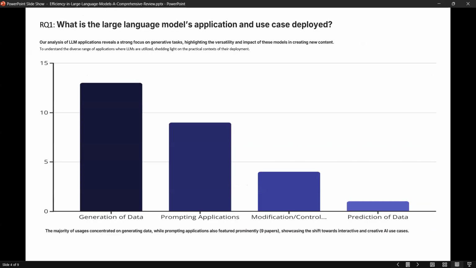For question number one, what are the most common use cases of large language models? They found that data generation is the most common use case. Generative models generate video and images from large language model data.